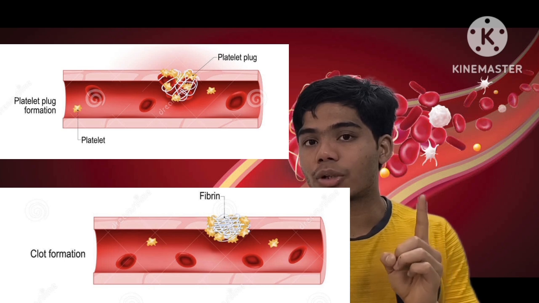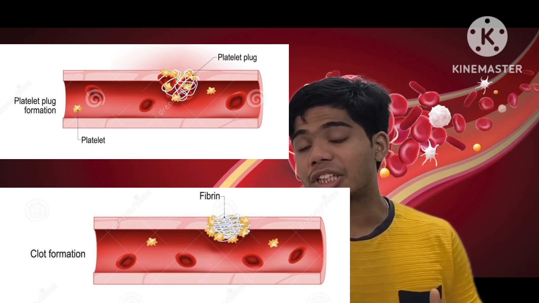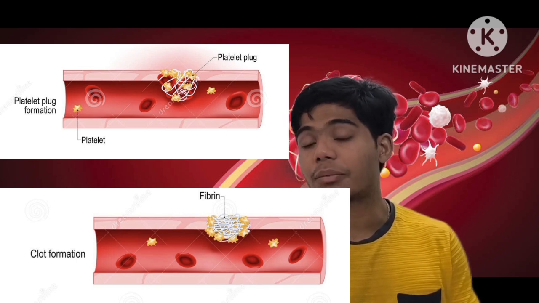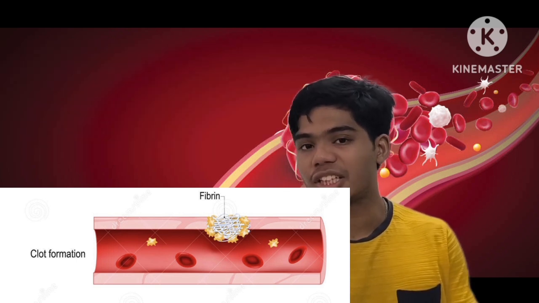Now, with respect to this pathological injury, a process occurs, and through this process a stable clot formation is done. This stable clot formation prevents further bleeding, first thing, and also repair of the damaged blood vessel is done. So a process by which a stable clot formation is done, which prevents the bleeding and also repairs the damaged blood vessel, that process is known as coagulation.